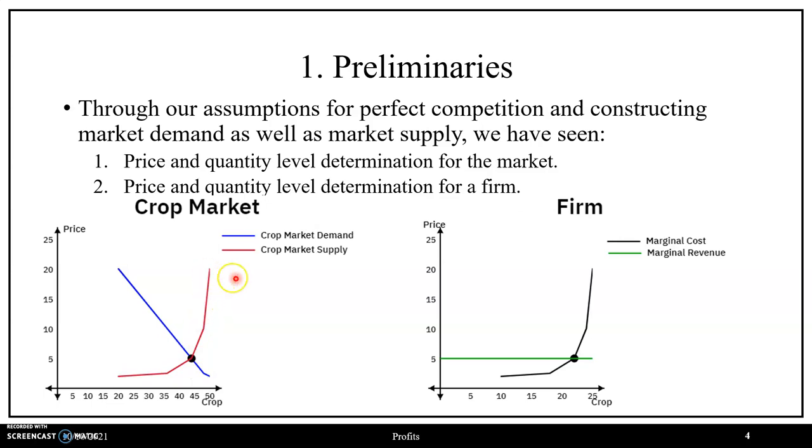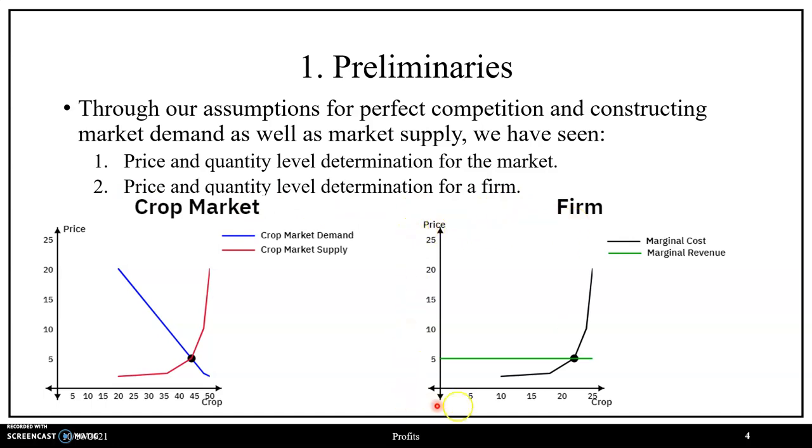The intersection of the two gives us market equilibrium, in which there's no excess quantity demanded nor excess quantity supplied, and gives us the unique price point and unique quantity level that is compatible with buyer and seller intention, where in our example this was at a price point of 5 and the quantity level of 44. This allowed us to also examine price and quantity level determination for an individual firm, which we have here on the right hand side in terms of our graphical representation.